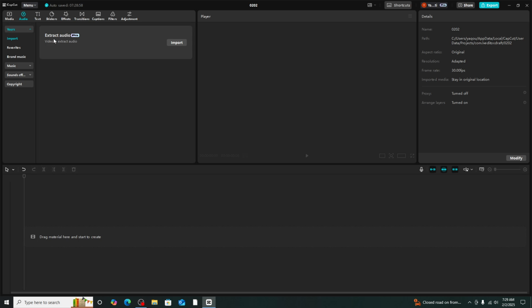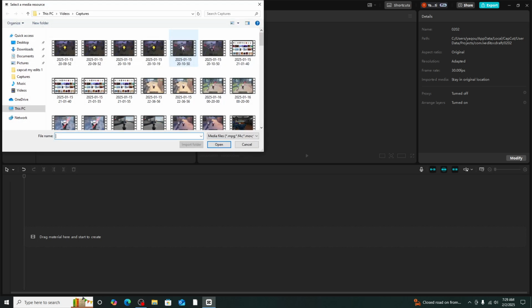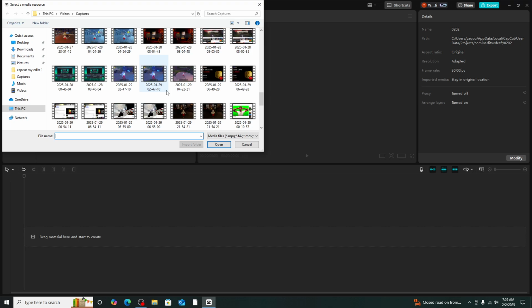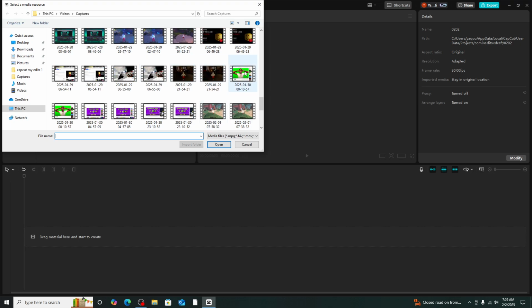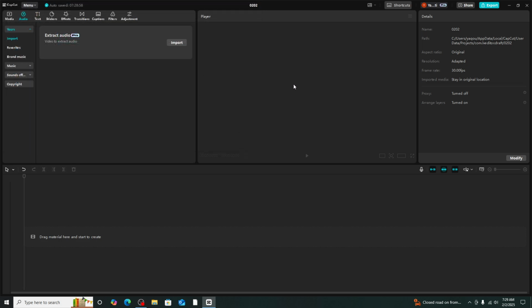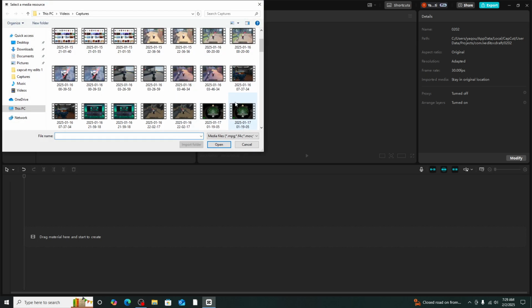and click yours, and you will need the CapCut Pro for this, and you want it to say extract audio. You want to import, and the recordings of the sound effect will be there, like this one, the recording of the sound effect. And don't worry, if it's actually showing a picture, it will not show the picture, just the sound. So you wanna import it just like this.